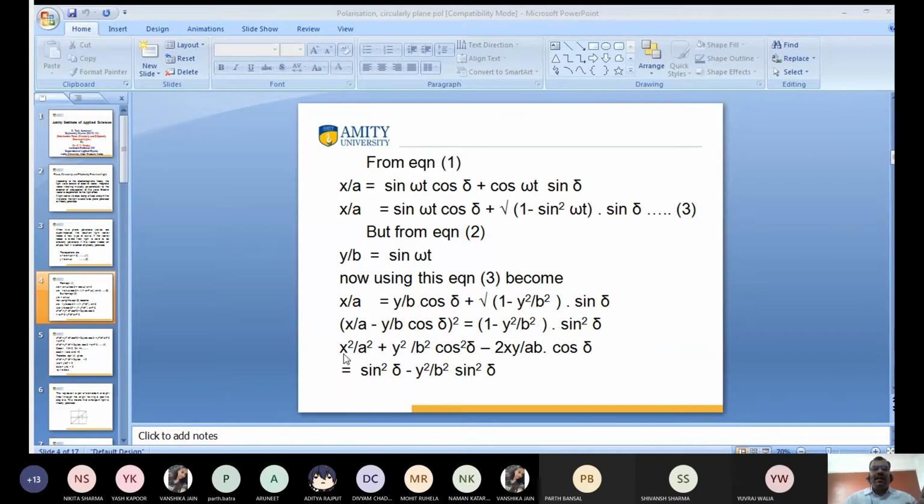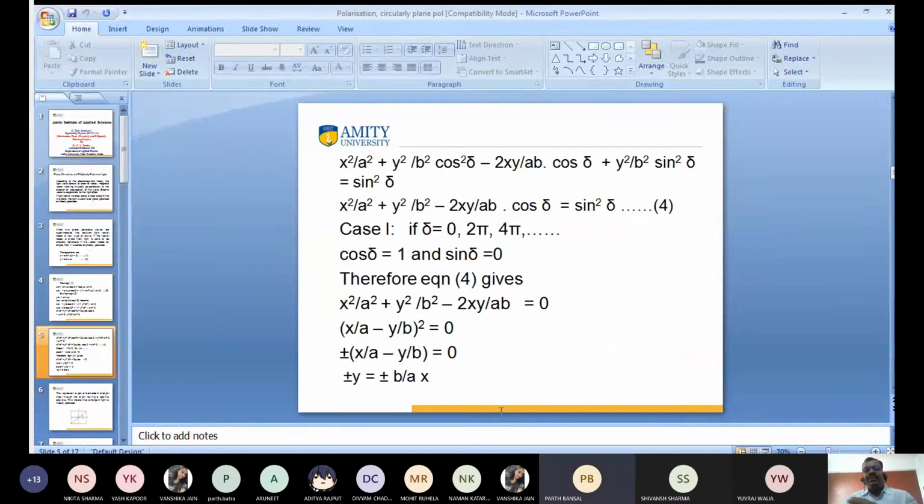So I want to open this bracket, both brackets. What is this? This is (A − B) whole squared, so A² + B² − 2AB. So x²/A² + (y²/b²) cos²δ − (2xy/AB) cos δ. Again, we have opened this bracket: sin²δ − (y²/b²) sin²δ. Clear? Yes or no? Clear?